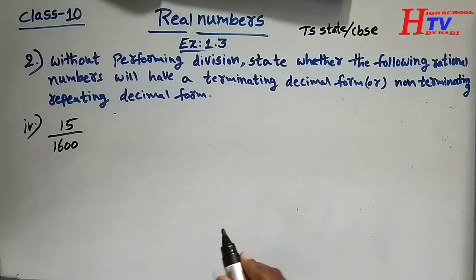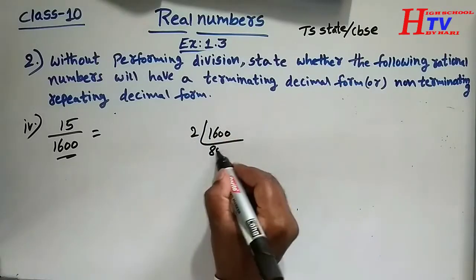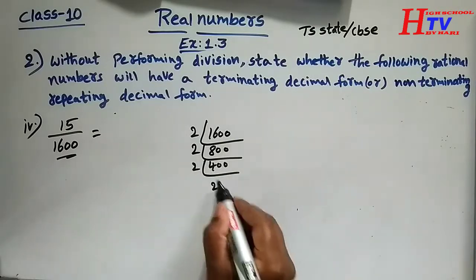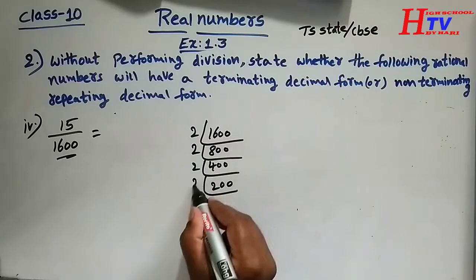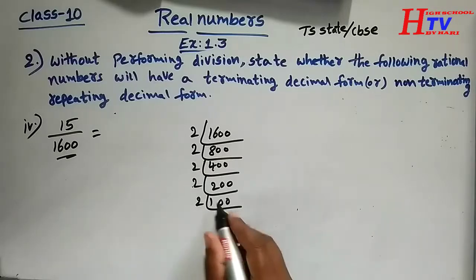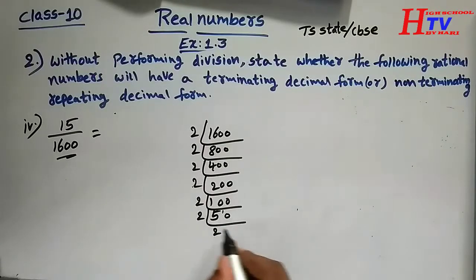Prime factors of 1600. 2 8s 16, 2 800s, 2 400s, 2 200s, 2 100s, 2 50s, 2 25s 50, 5 5s 25, 5 1s 5. Here the last digit is 5, so it is divisible by 5.